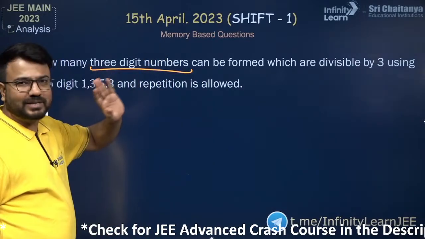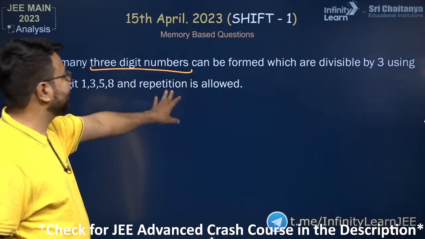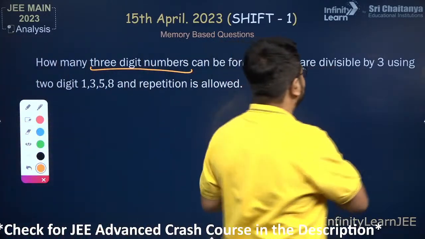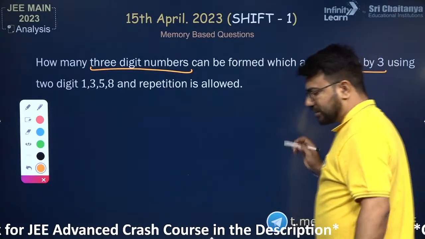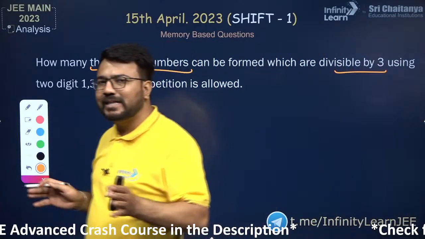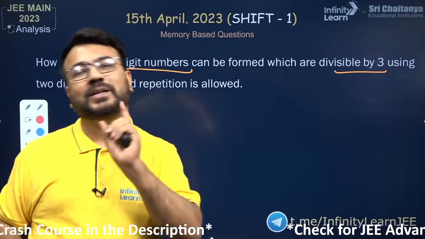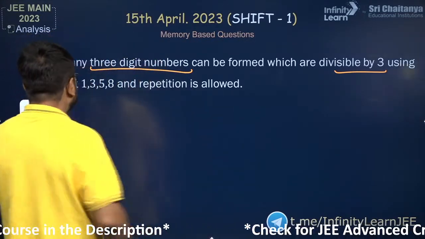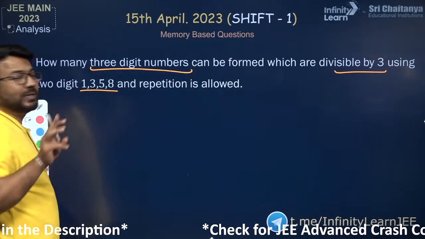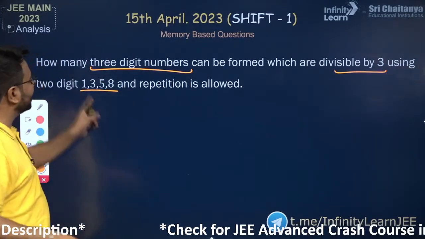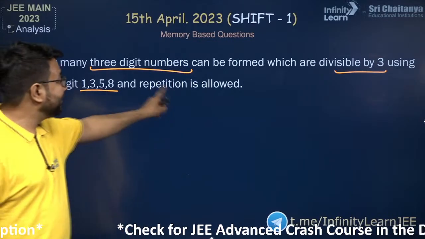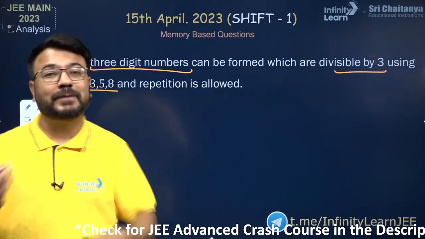How many 3-digit numbers can be formed which are divisible by 3? So they are asking to create the 3-digit number. The concept is, if it is divisible by 3, that means the sum of the digits should be divisible by 3. Now using the digits 1, 3, 5, 8, repetition is allowed, so you can actually repeat the digits.